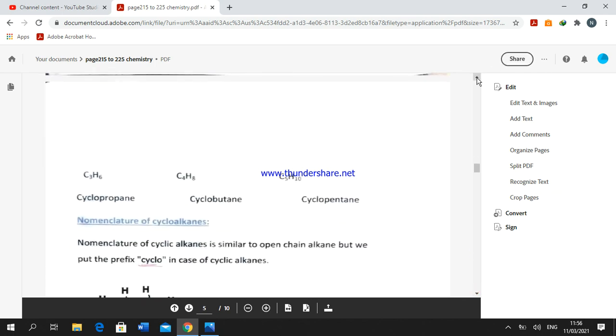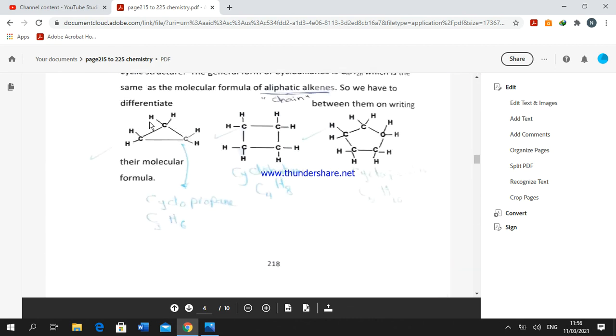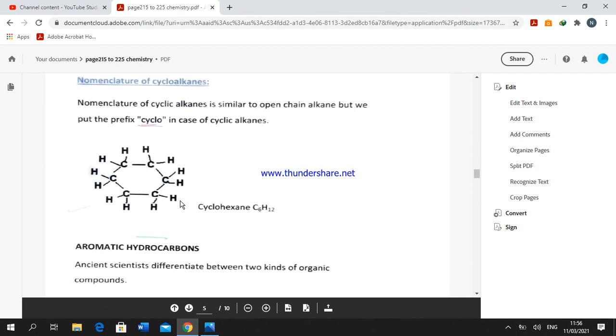So the compound that contains 3 carbons in the alkane group is called propane, so the compound's name becomes cyclopropane, cyclobutane, cyclopentane. Also we have another example, cyclohexane. Thank you. Grade 11.